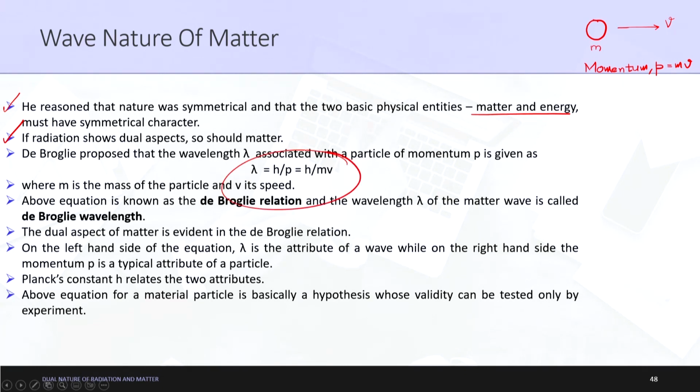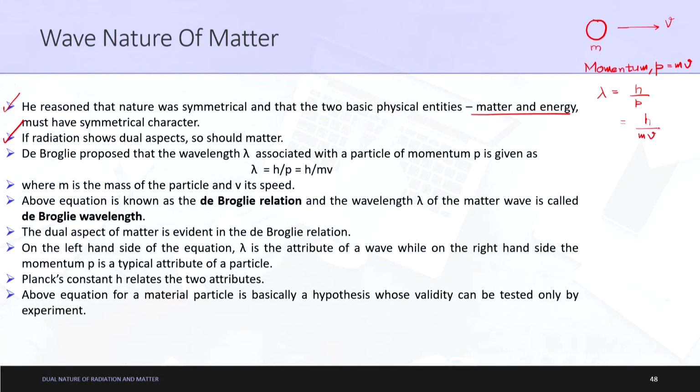So what is the use of this? For now you just remember this, I will try to implement it in the subsequent slides. Okay. So basically what he suggested is that lambda is equal to h upon p, which is equal to h upon mv. So let us first of all look at this equation a little more. As you can see, h upon p or h upon mv.